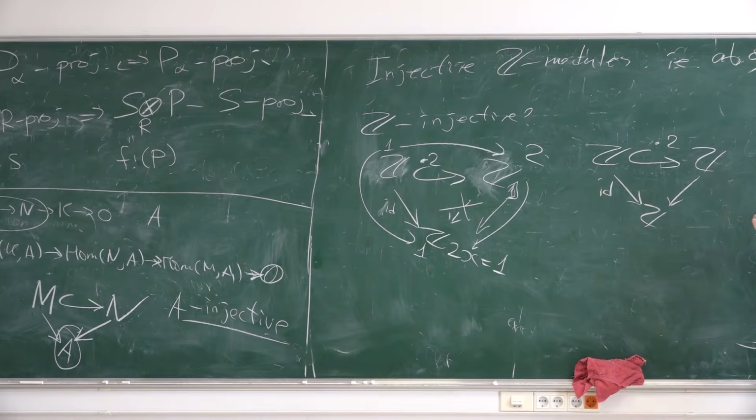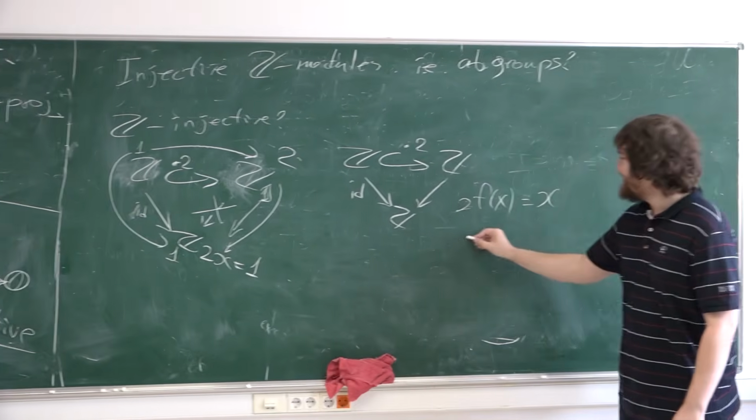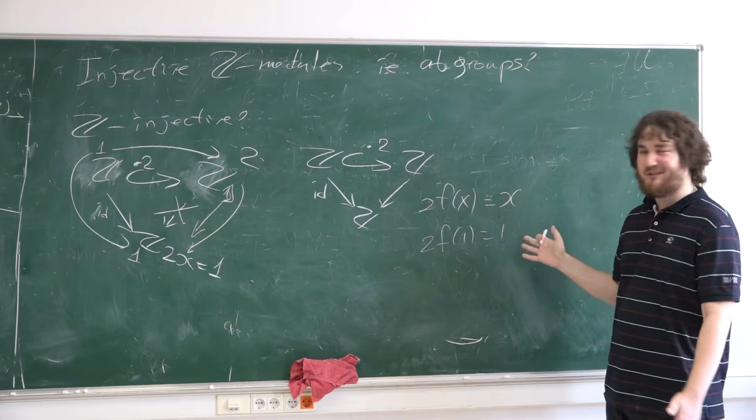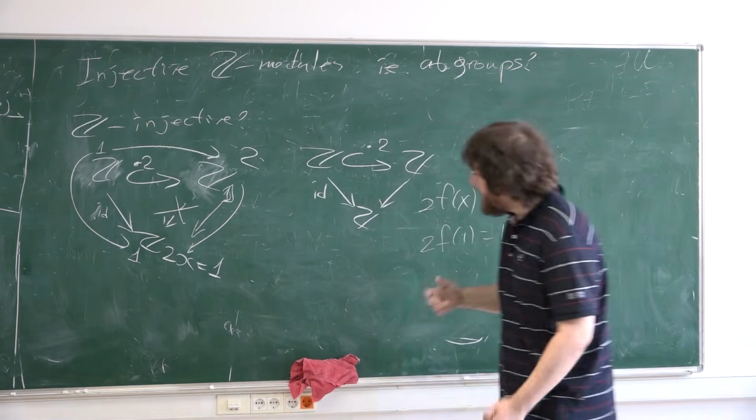It's not true for Z. The identity homomorphism is not divisible by 2. There are no homomorphisms such that 2 times it is the identity, because this identity fails for example for the unit, or for any odd element.